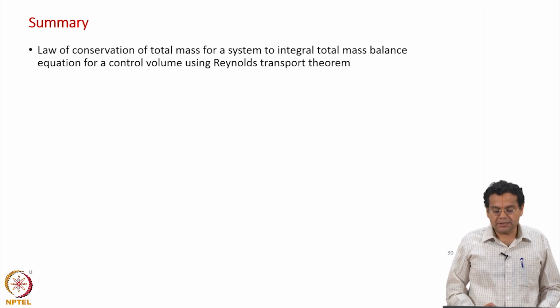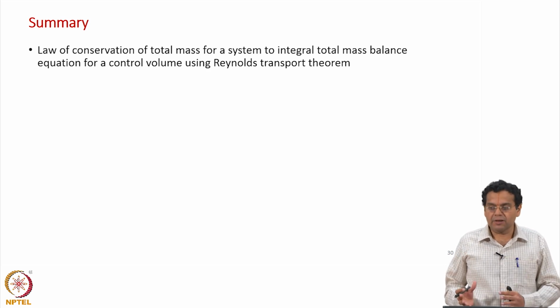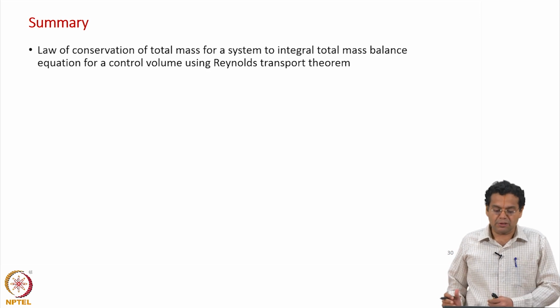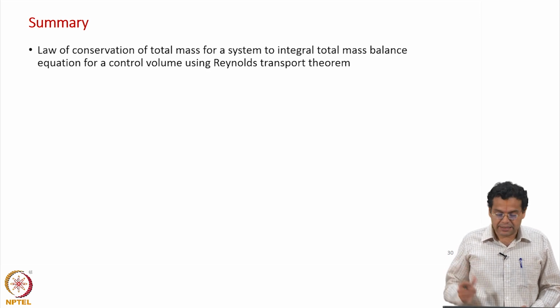With that objective, we derived the Reynolds transport theorem. We have seen the first application of the Reynolds transport theorem. Conservation of mass for a system, a law of physics, has been expressed as a governing conservation equation, but in integral form for a control volume. We use the Reynolds transport theorem for that. We will see several applications of that for other properties as well, momentum, energy, and then species mass.